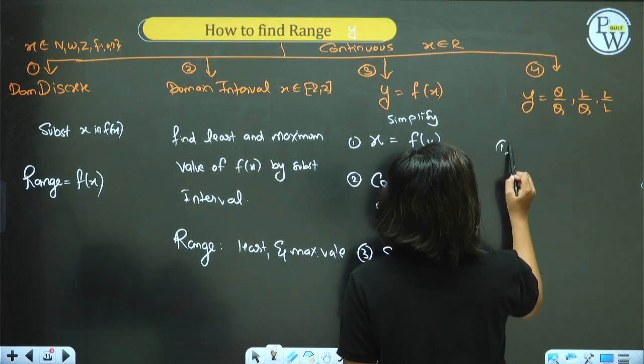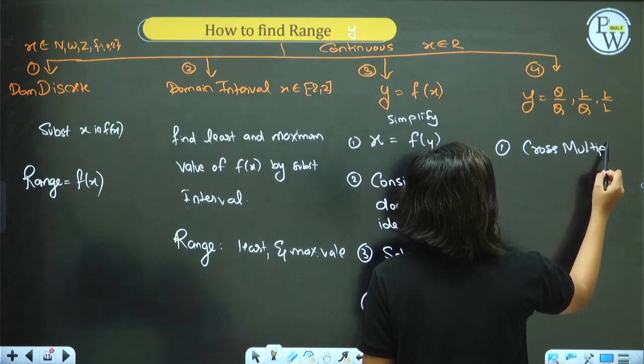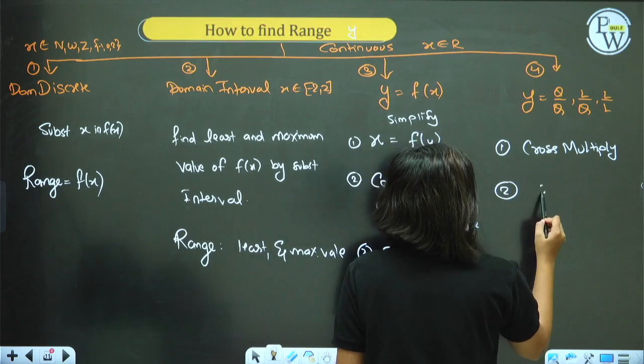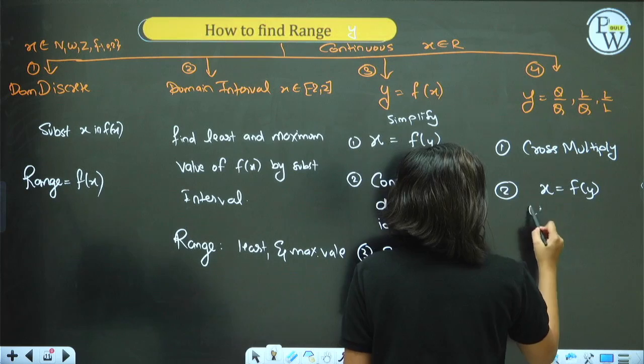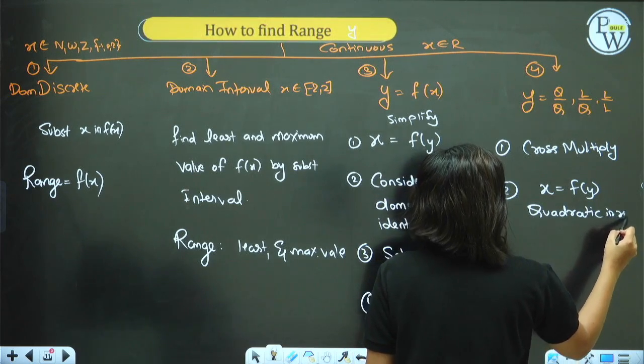Cross multiply and simplify. Second step, keep x on one side and shift everything else to the other side to make it quadratic in x.